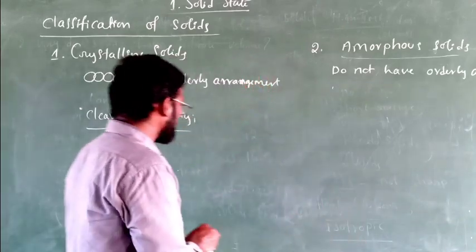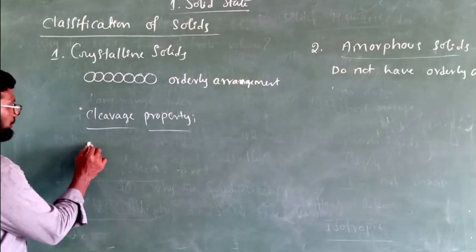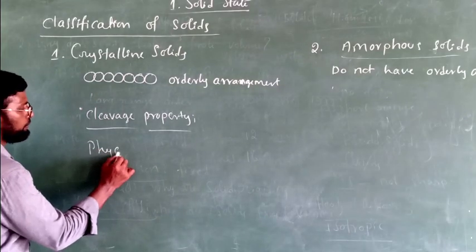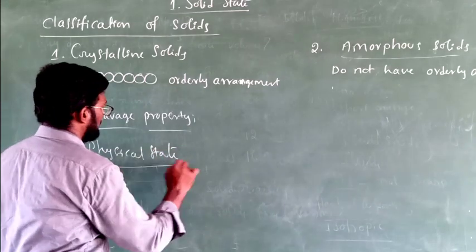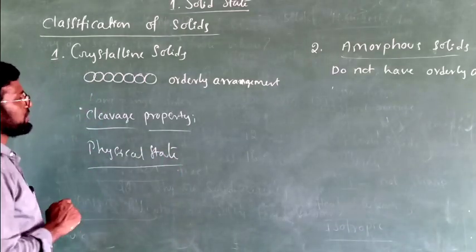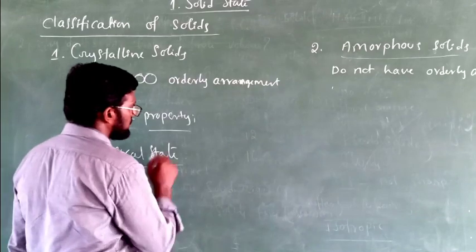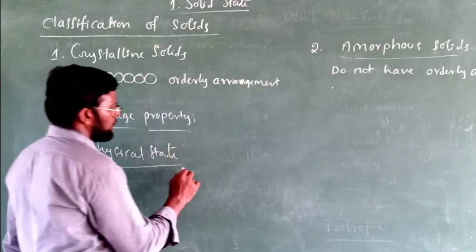Next, the last property, physical state. The physical state of crystalline solids we have already discussed in the last class.